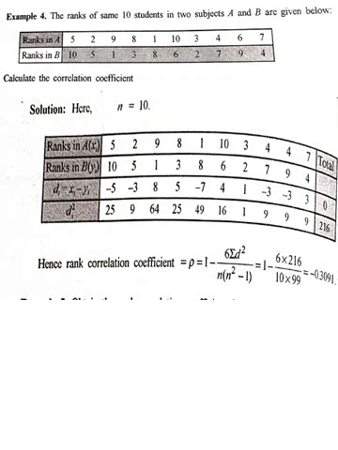So, let us take the example of the ranks of 10 students, and these are the values given here. The number of terms is 10. Since the ranks are already given, we simply calculate the deviation between the ranks. You can find the deviation between the ranks, and their squares are this. If we put the values in the formula, the result is minus 0.3091.